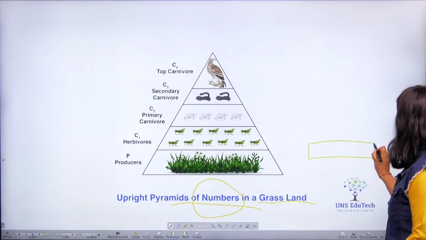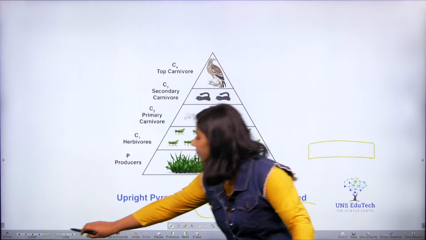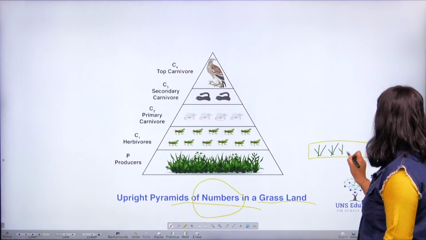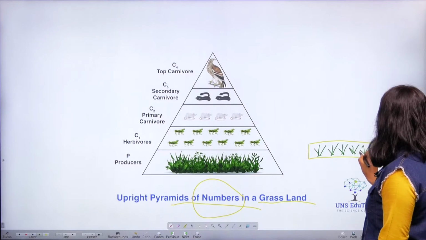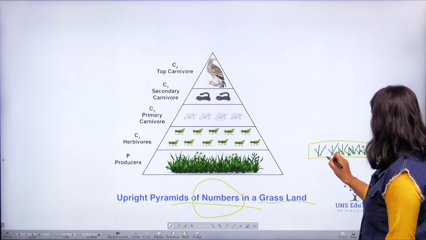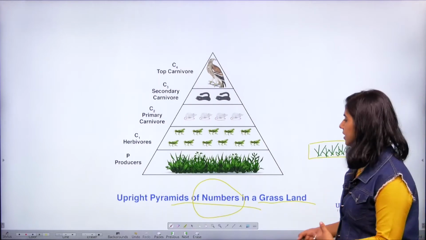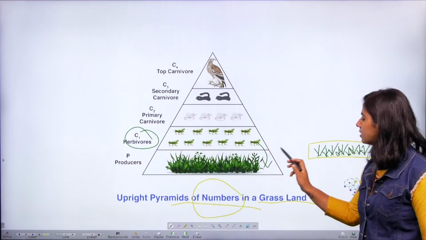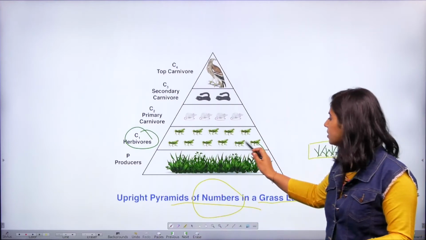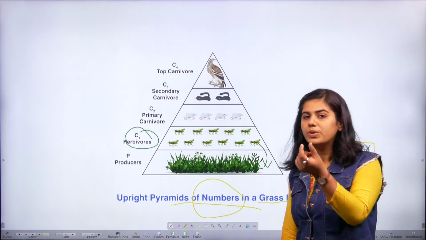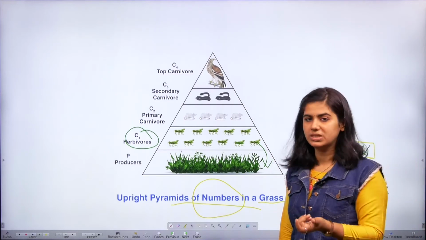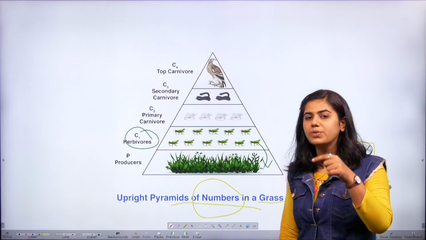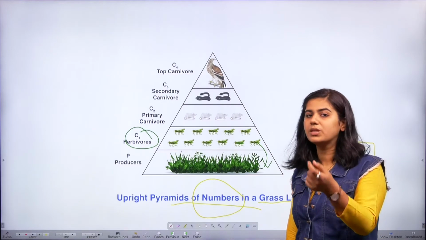We will draw the first bar of a trophic level. In that first bar, in a unit area, the number of grasses may be like this. Let it be something, right? We will have so many grasses. The second trophic level will be the first herbivore that feeds on the grasses. Compare the number of grasshoppers in a unit area with the number of grasses in the same unit area. Will it be high or less? It will definitely be less, right?